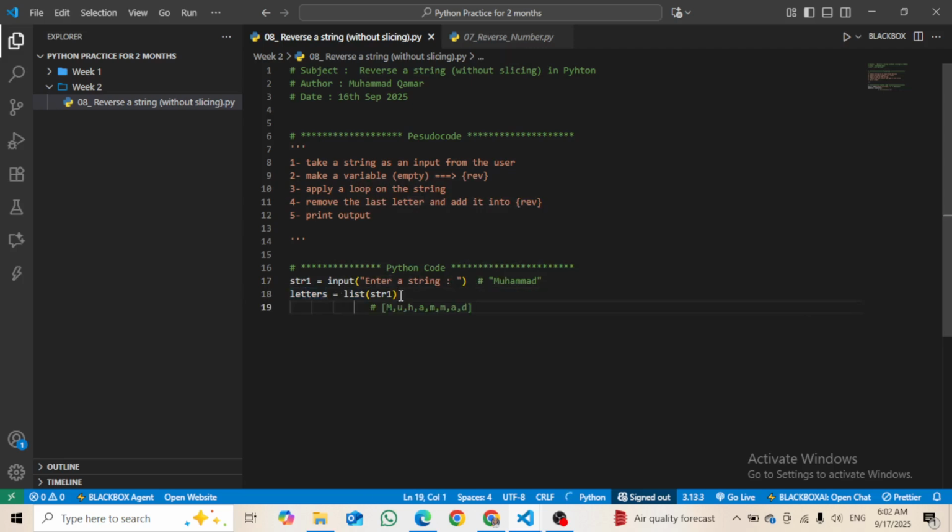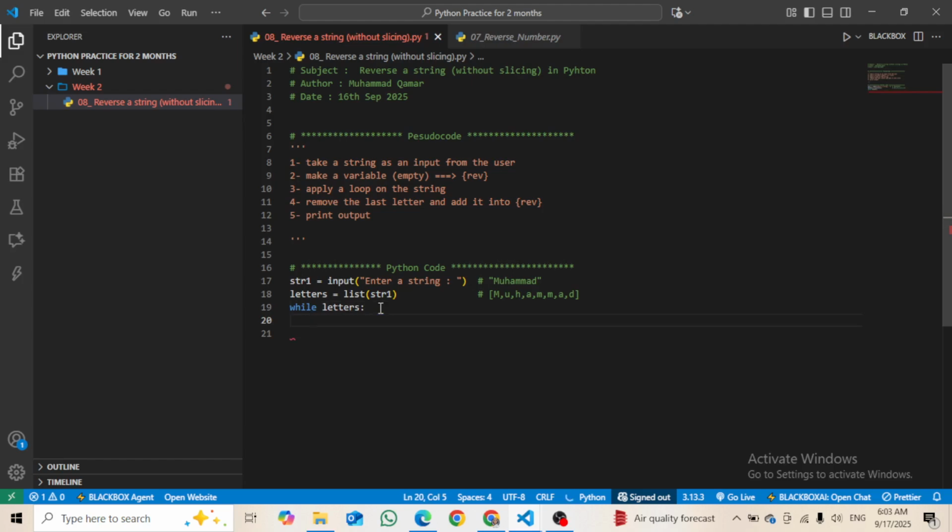Then what I will do is apply a while loop: while letters. What it means is that it will be true. The while loop runs only if the condition is true. So letters will be true until and unless it has a value. I will remove it step by step, and if it has no value remaining, then this loop will stop running, stop executing. So I have to write here letters, not letter.